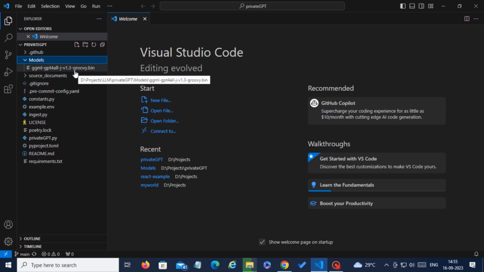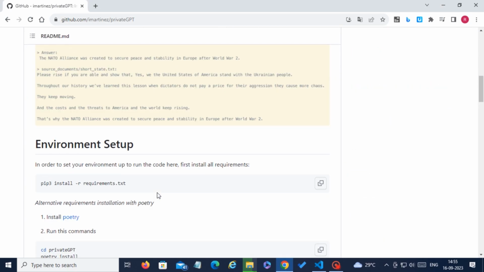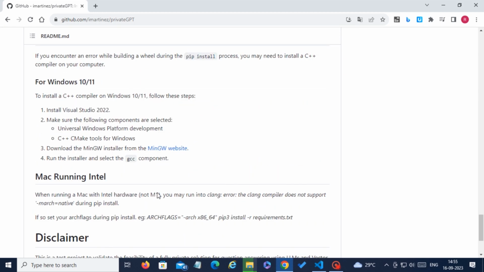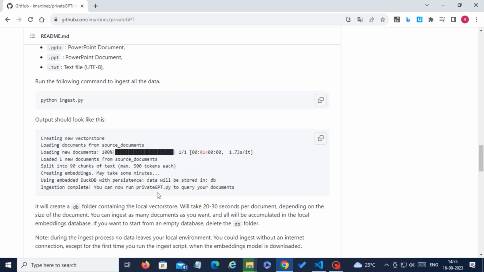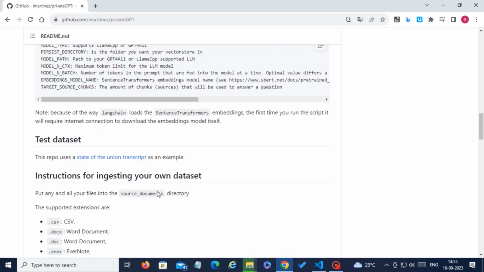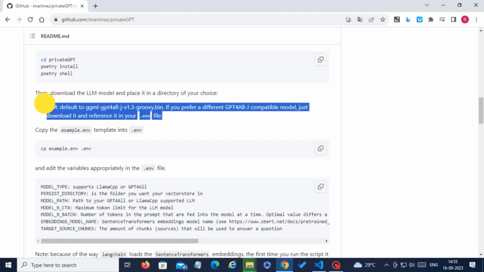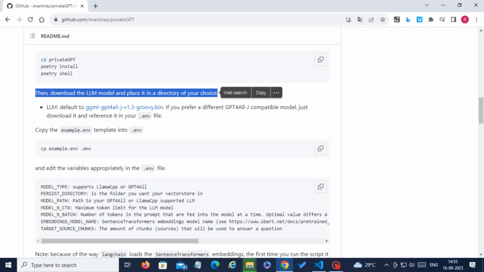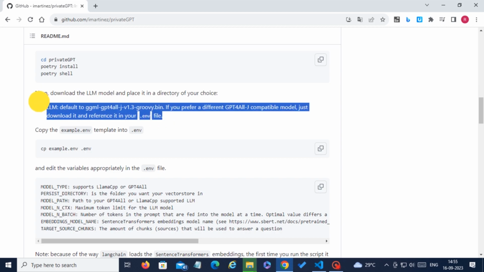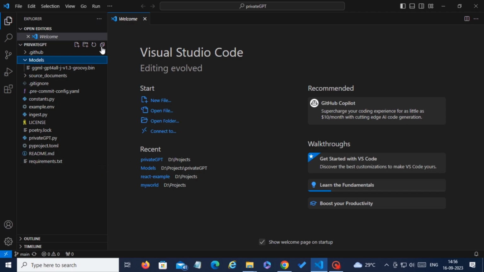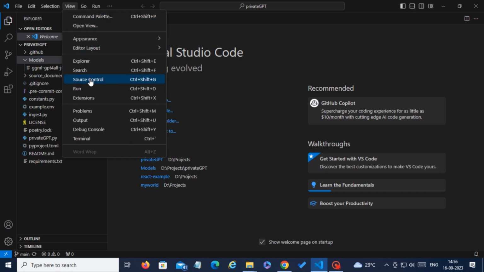You can see that the model folder is created and the file is getting copied. I am just showing you where you can download the model file. This is the link from which you can download the model. As I already told, in the GitHub repository you can find the link. So from here you can download the models.